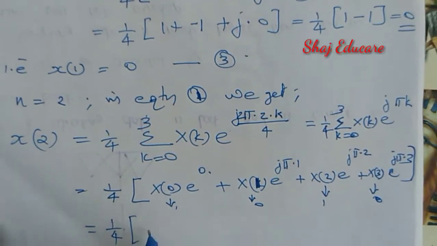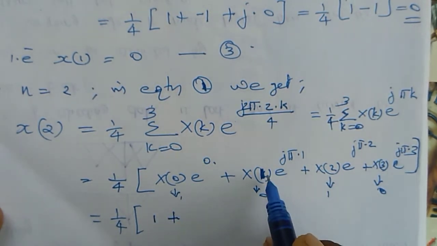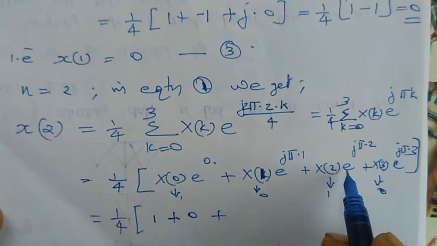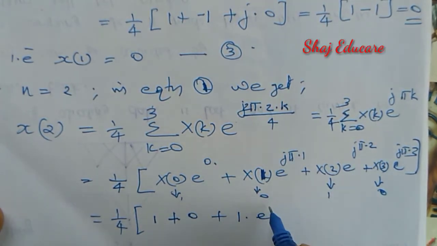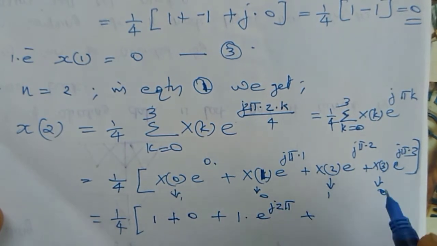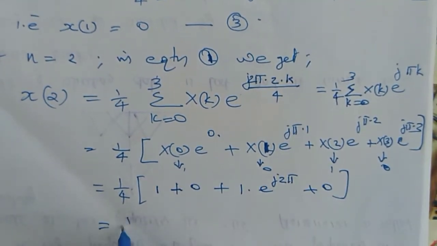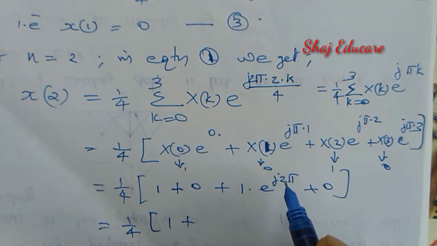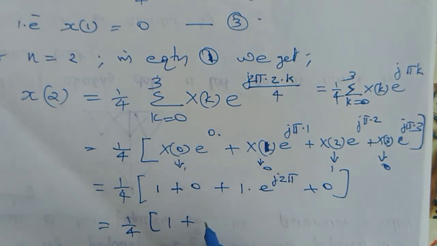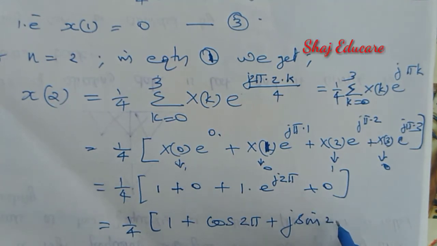Then this one is equal to 1 into e raised to 0, which is equal to 1. Then I am getting 1 plus this becomes 0 plus x of 2. x of 2 is equal to 1 into e raised to j 2 pi, plus again the last term is equal to 0. And then 1 by 4, 1 plus, again by using Euler's identity, we can rewrite e raised to j 2 pi as cos 2 pi plus j sin 2 pi.